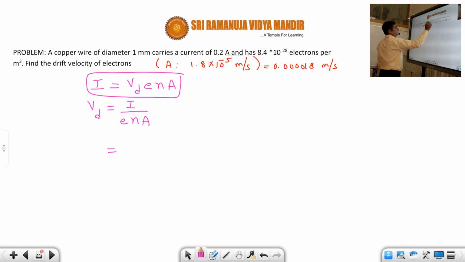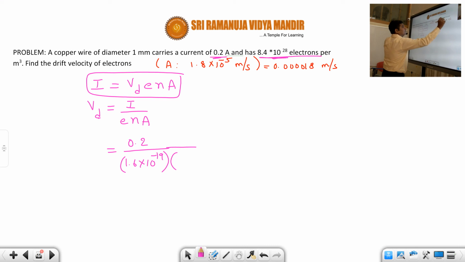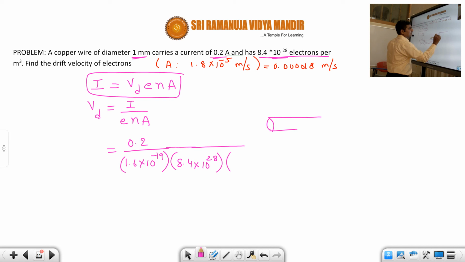what is the current here, students? 0.2 amperes. So 0.2 divided by what is the charge of electron? 1.6 into 10 power minus 19 into what is the number of electrons per unit volume? Given is 8.4 into 10 power 28 into area of cross section. What is the area of cross section here, students? They have given only diameter. So therefore we should always assume the conductor to be like a cylindrical conductor.